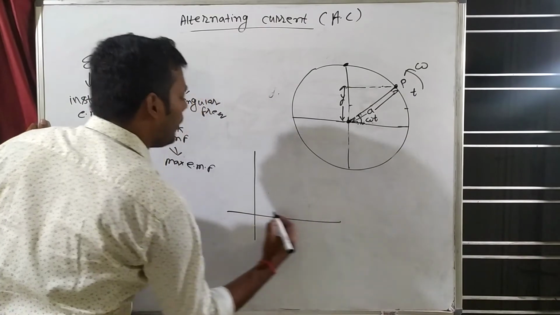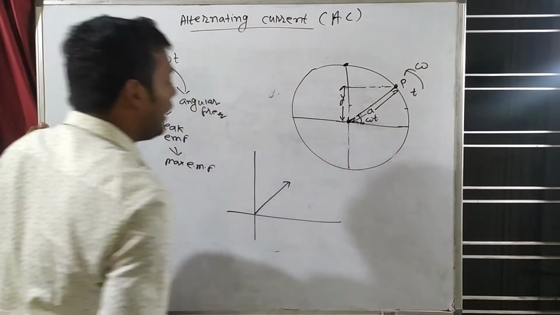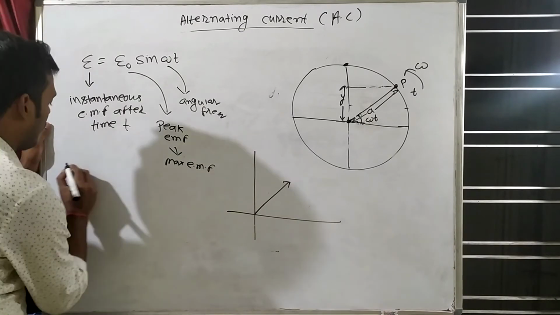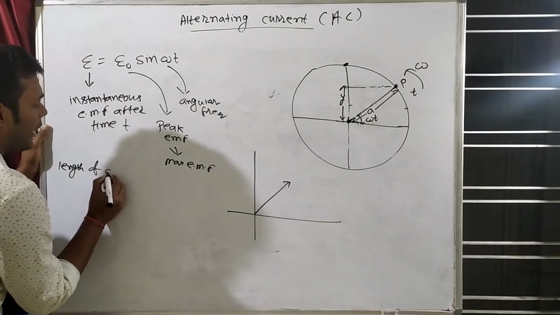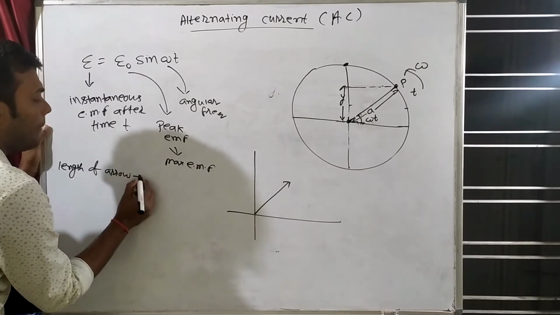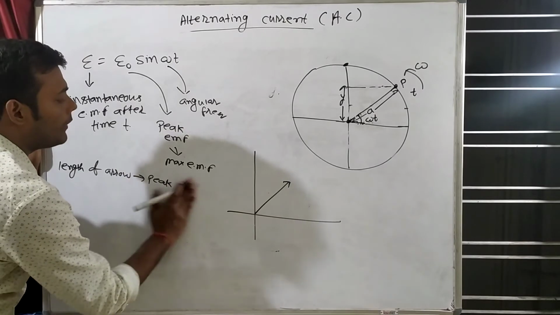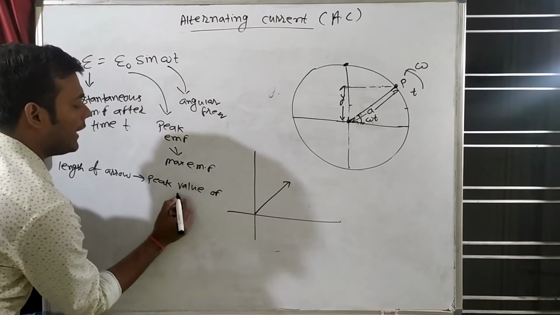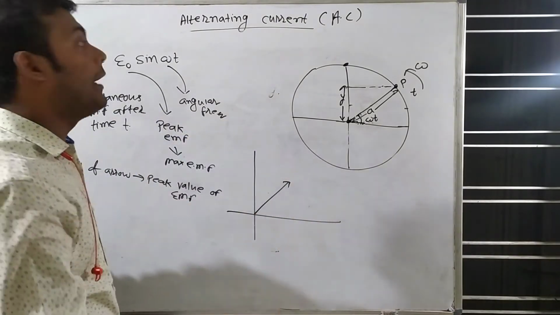The length of the arrow will represent the peak value of EMF. Whatever the length of this arrow is, it represents the peak value of EMF.